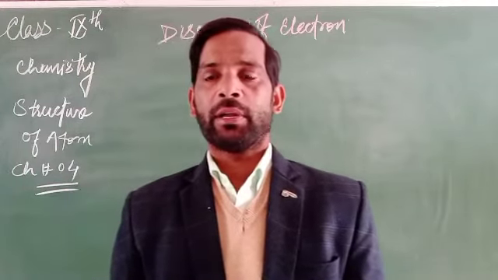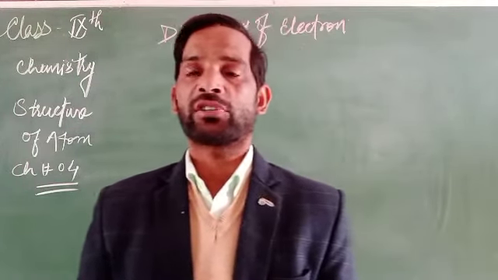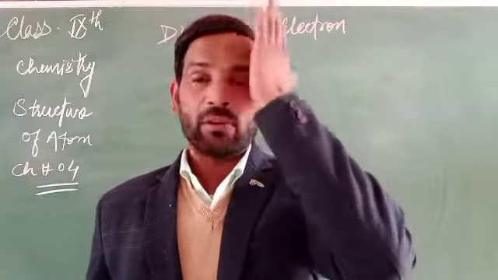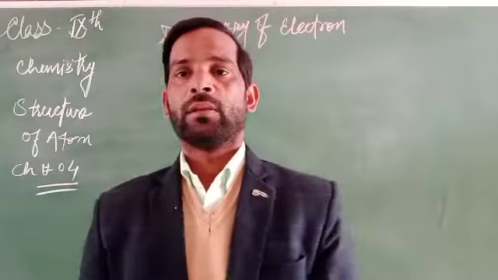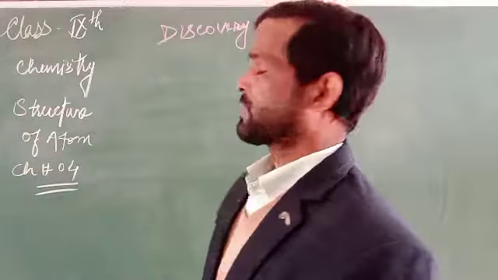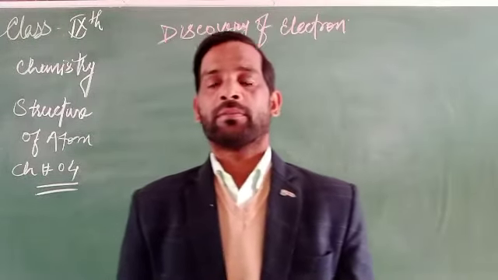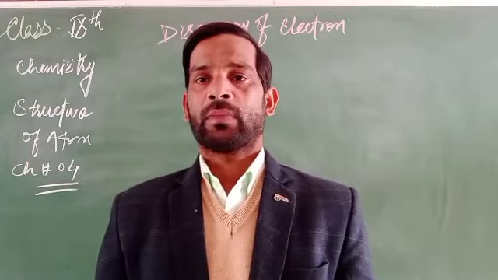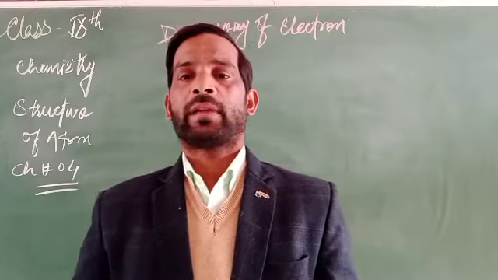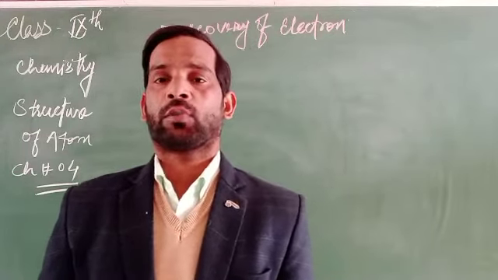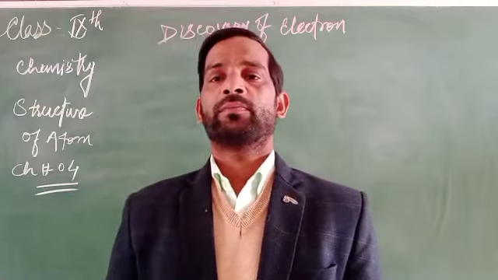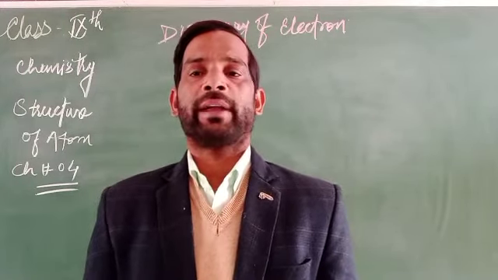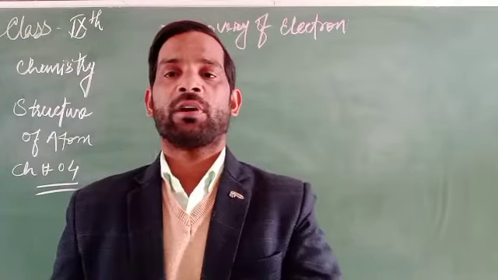Class, we will discuss the chapter number 4, that is structure of an atom. As you know, in structure of atom the topic will be discovery of electron. Why? Because some scientists discovered the existence of electron, and it was confirmed by the scientist known as J.J. Thomson.